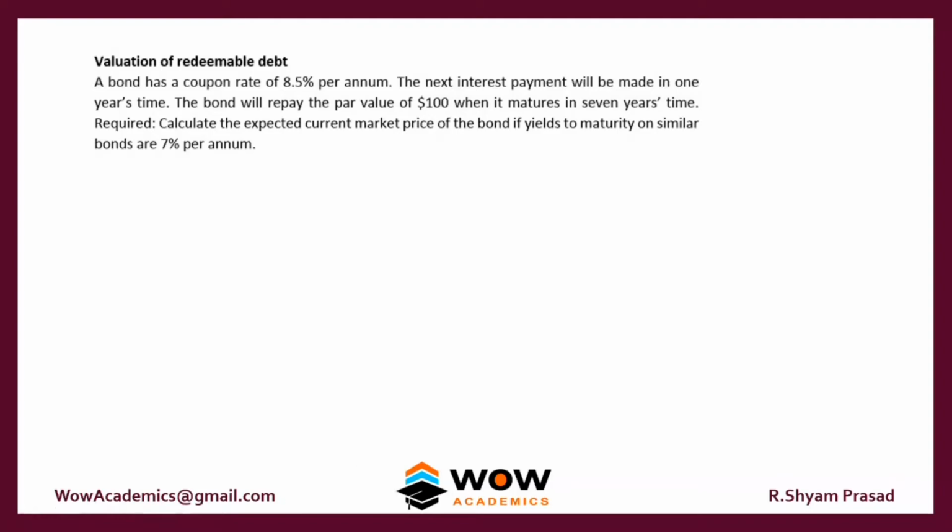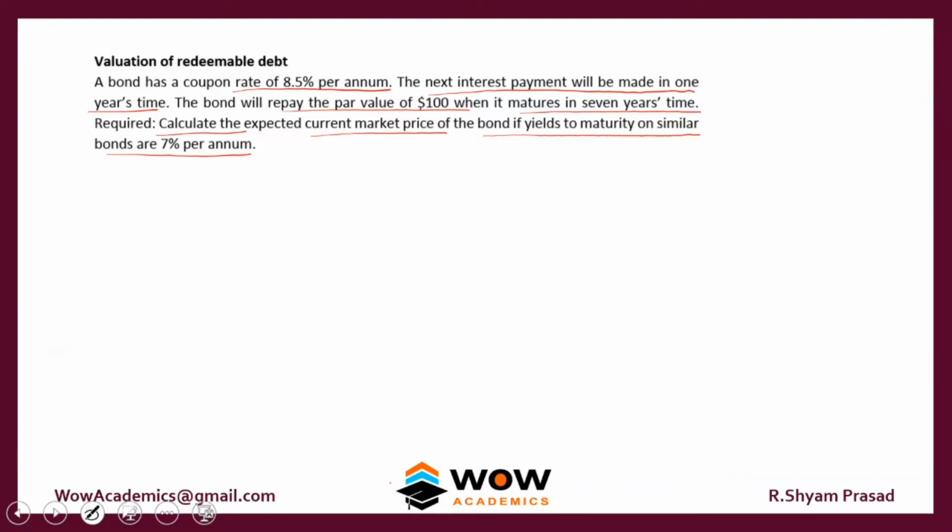A bond has a coupon rate of 8.5% per annum. The next interest payment will be made in 1 year's time. The bond will repay the par value of 100 when it matures in 7 years' time. Calculate the expected current market value of the bond if yields to maturity on similar bonds are 7%.